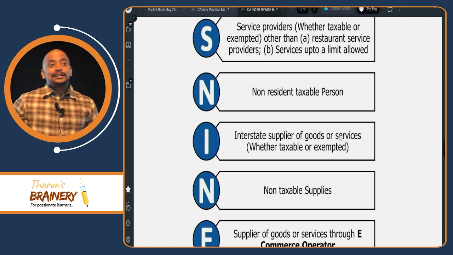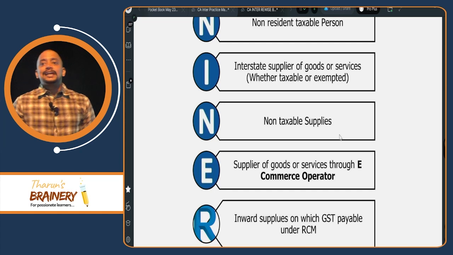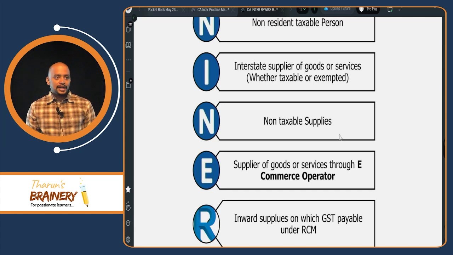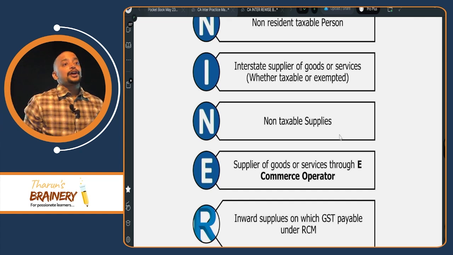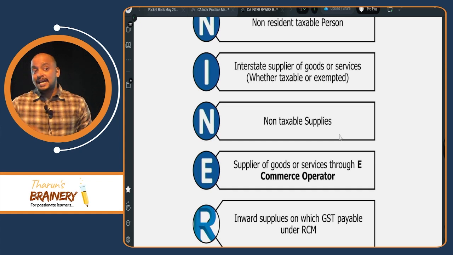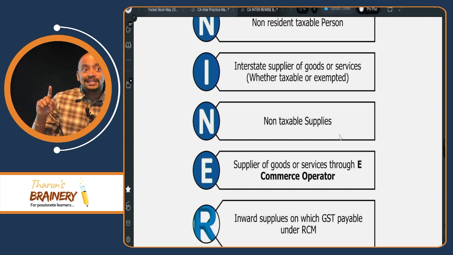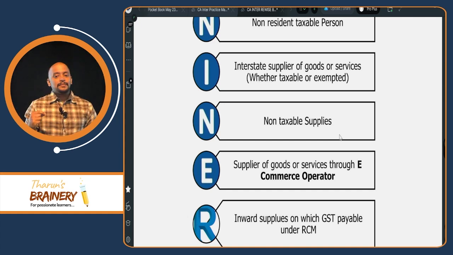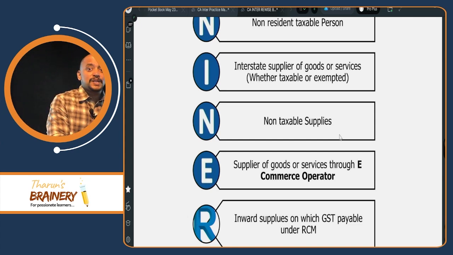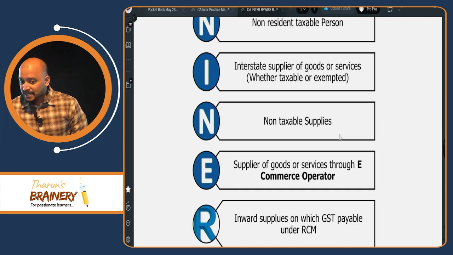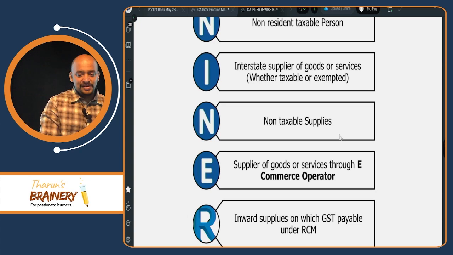Then, non-taxable supplies means what? For example, there is a restaurant. The restaurant is selling liquor, bar and restaurant. So the restaurant has a license to sell liquor. Generally, being a restaurant, they can opt for composition scheme under 10-1. But as they are selling liquor, can they opt for composition scheme? No. Why? Because liquor is a non-taxable supply. A person making non-taxable supplies cannot opt for composition scheme. Can they make non-taxable supplies in the previous year? Yes. Again, I am repeating, all these restrictions are for the current year, not for the previous year.